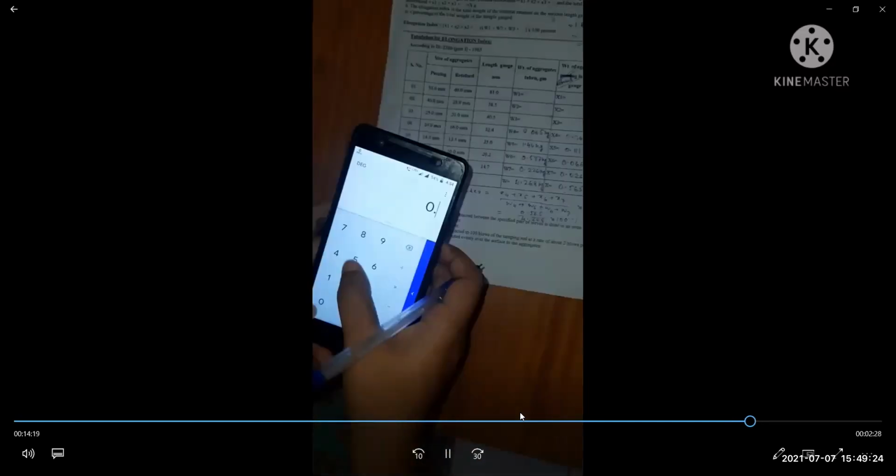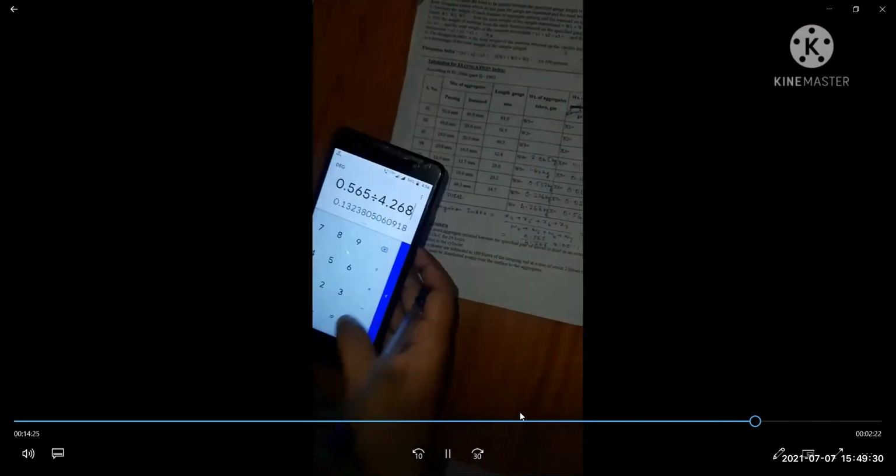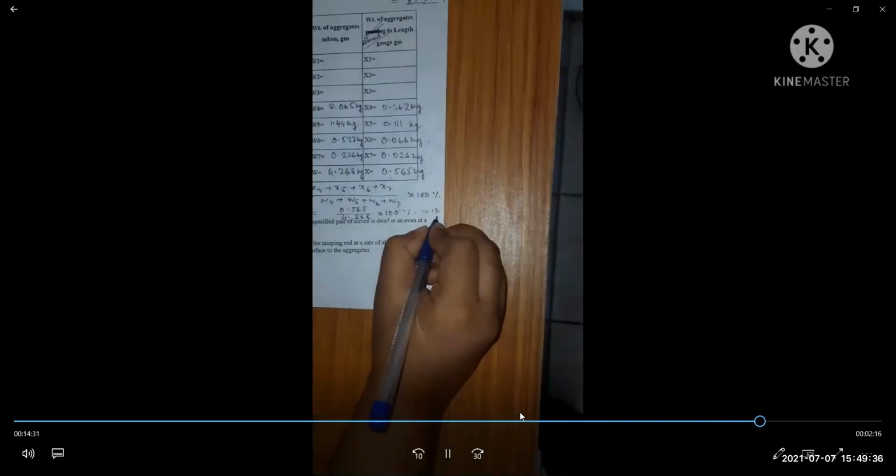We can calculate this. 0.565 by 4.268 into 100 gives 13.23%. It is okay.